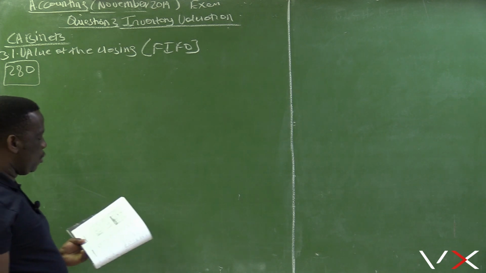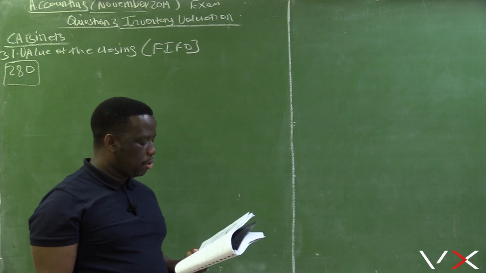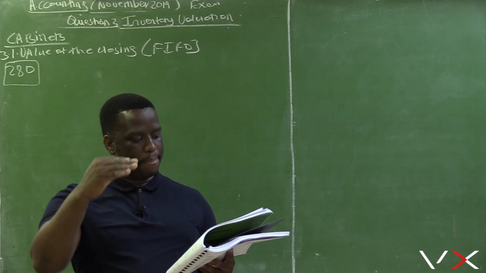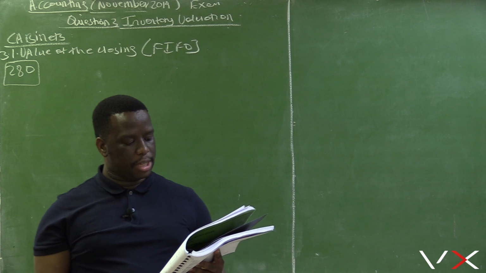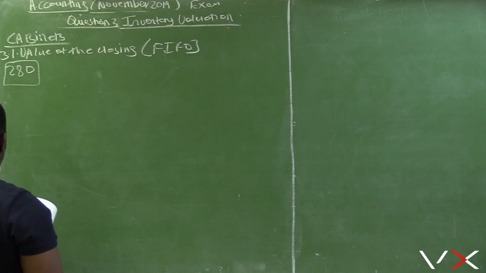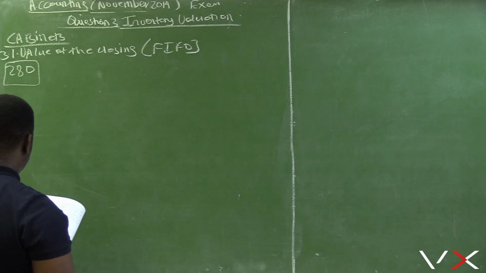When you want to calculate the value of the closing stock using FIFO, you must start from the bottom and move up. The last stock that was purchased, in July, was 250 units.